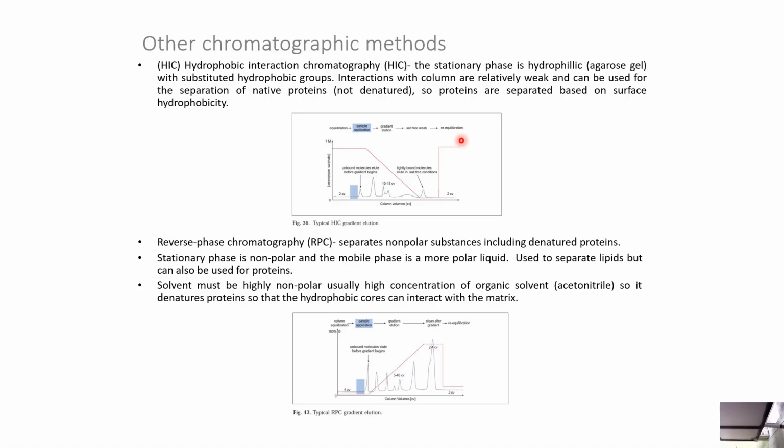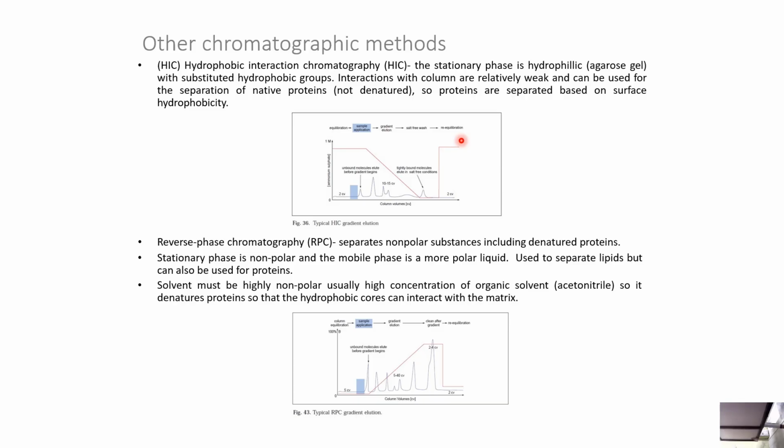Other chromatography methods include HIC, or hydrophobic interaction chromatography. The stationary phase is hydrophilic, an agarose gel with substituted hydrophobic groups. Interactions with the column are relatively weak and can be used for separation of native or denatured protein. Proteins are separated based on surface hydrophobicity.